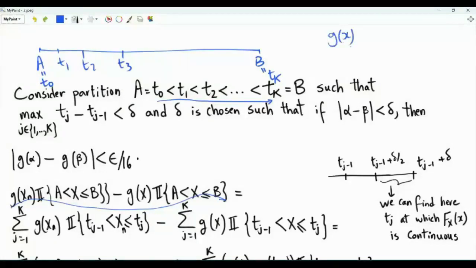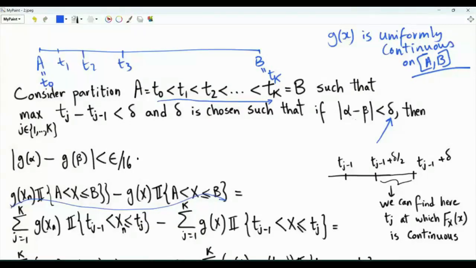Recall that the function g of x is continuous. Then g of x is uniformly continuous on the interval from a to b. If g of x is uniformly continuous, then for any positive number, here I will choose it to be epsilon over 16, there exists positive delta such that if the magnitude of alpha minus beta is strictly less than delta, g of alpha minus g of beta in magnitude is less than the positive number of interest.